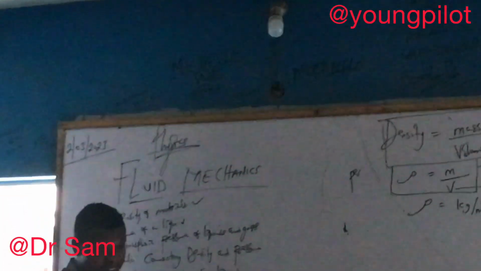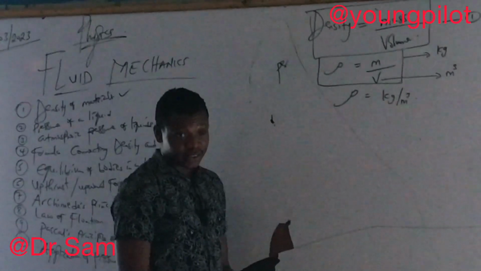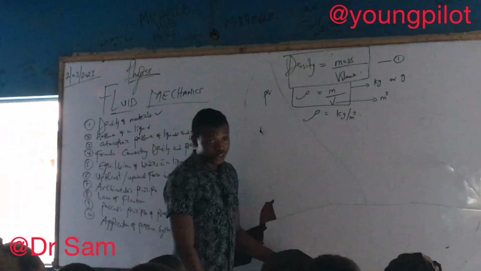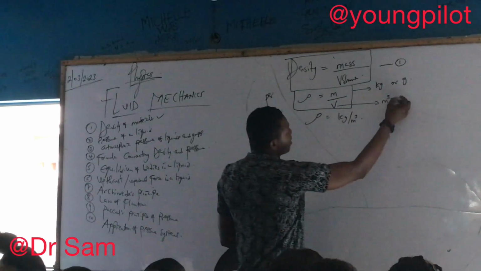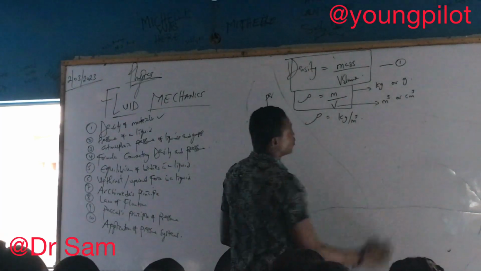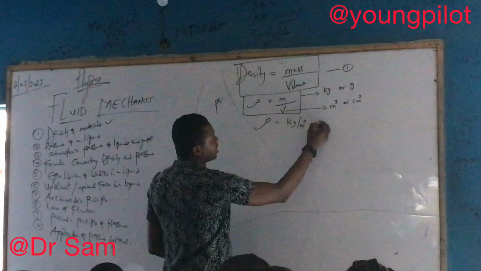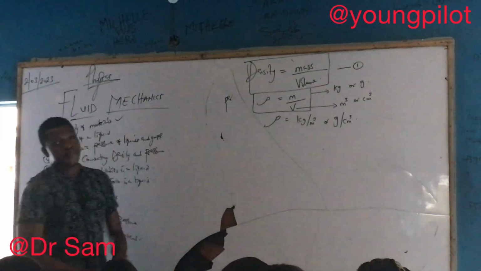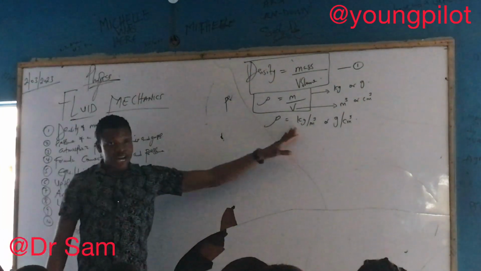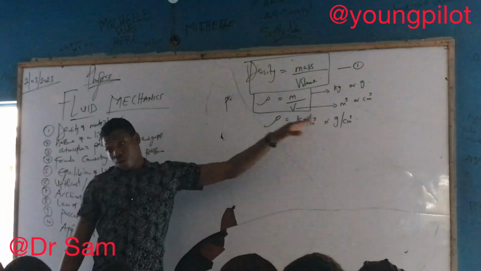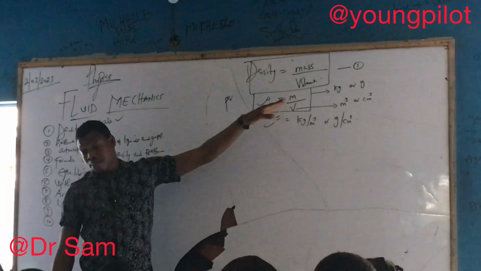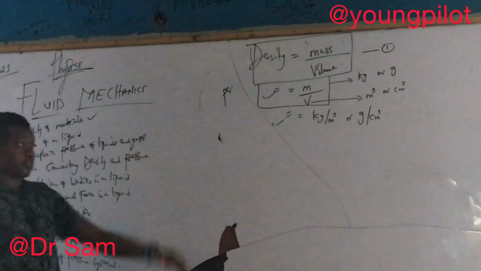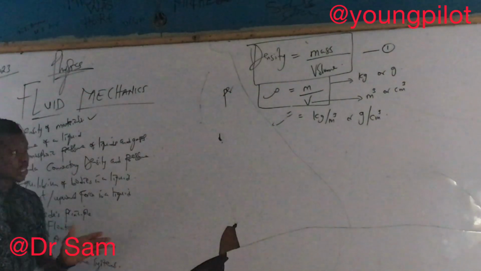In some instance, it can be in a smaller unit. Mass can still be in gram or small letter g. Volume can be in centimeter cube. So that means we can still say density can be gram per cm cube. Kilogram is larger than gram. Meter cube is bigger than cm cube in units. Those metric units can be convertible.